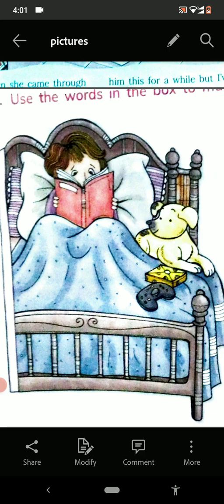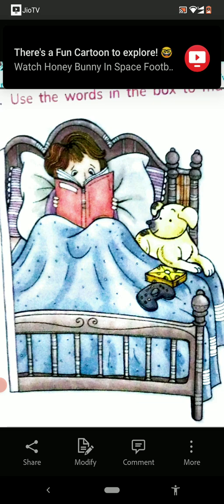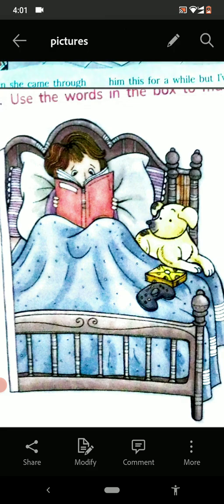The book is of red cover and the child is reading the story and the dog is listening very attentively. So in this way we have spoken at least 10 to 15 lines about the picture and they are very clear to you. So let us do some more pictures.